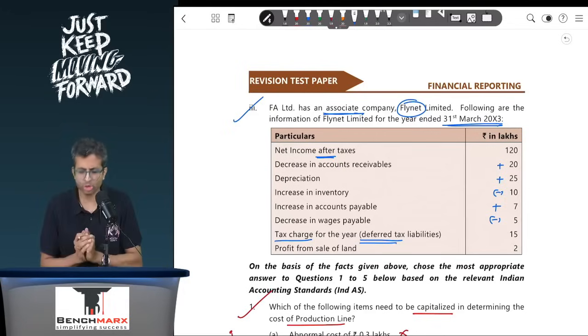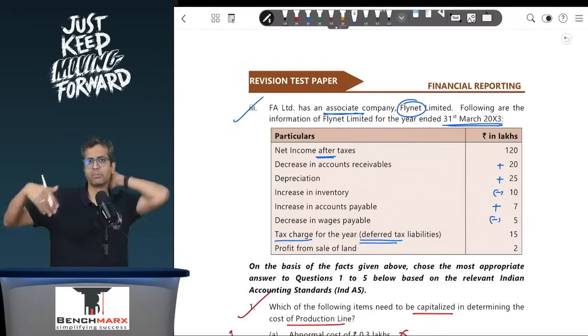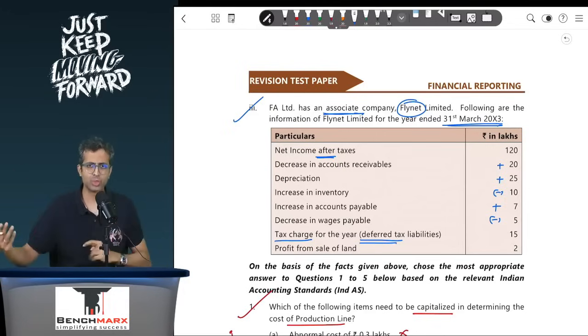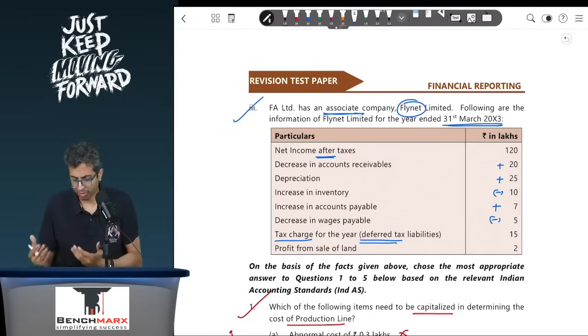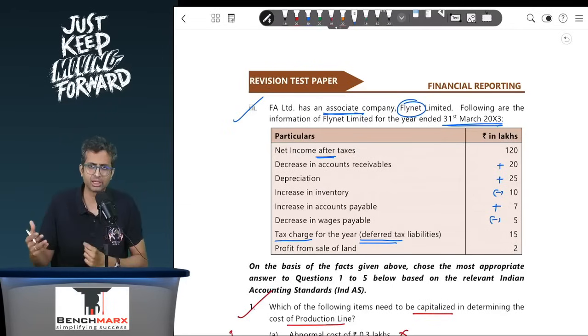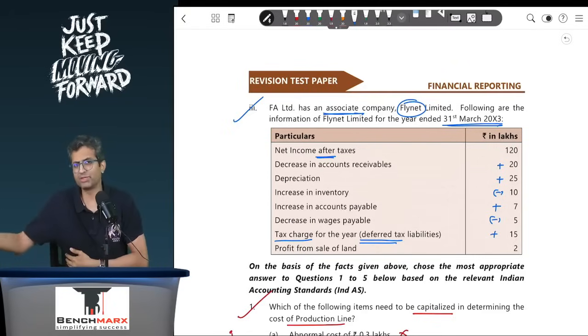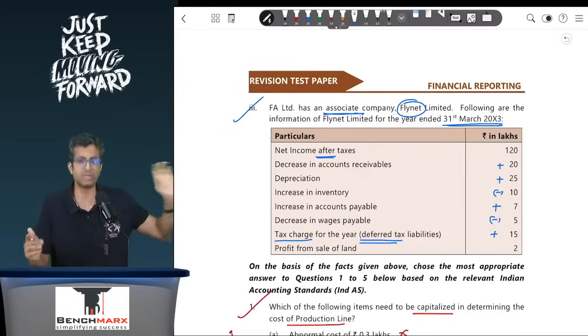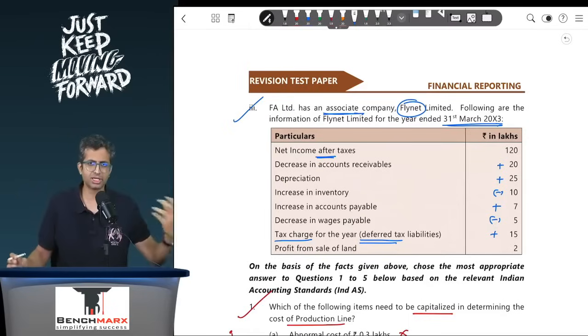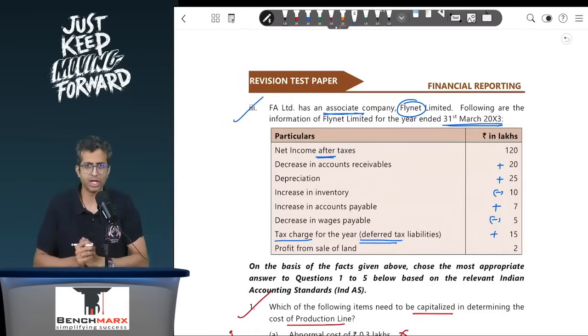Now usually what do you do? Net profit after taxes plus you will add tax and then subtract what is paid. In this case, probably the 15 rupees is due to deferred tax liability, and hence you have not paid anything. So you will add back, for example, 15. It is non-cash in nature, but since it is not paid, you will not separately deduct it. If this was a current tax expense, you would have even separately subtracted it. So 15 is added back, 15 is deducted. No effect would be there. If this is current tax, this is deferred tax, and as a result, you will add back.